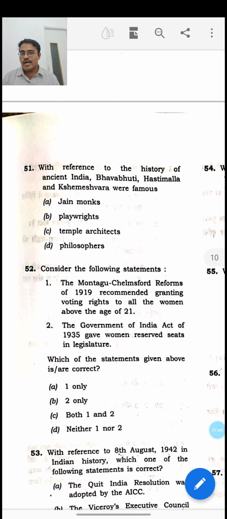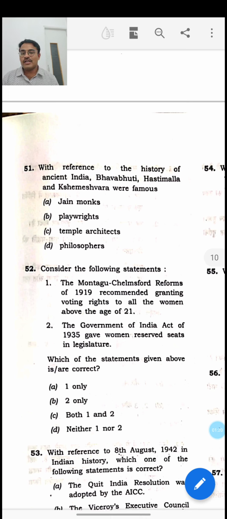How this has happened, what the key for this paper is, and what the changing trends of UPSC are will be discussed now. We are going to do the trends as a part of a later video. When it comes to the first question, the 51st question, I am discussing set C of the UPSC paper.